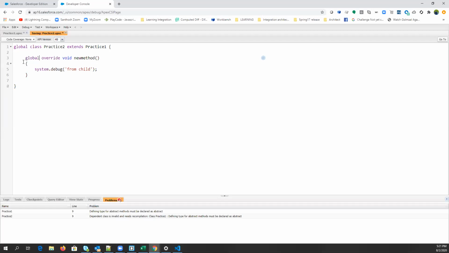Originally it was public, and that was working. Is it working now with global? No, it is not. See the error: the method was declared as abstract, so it should have the same access. All right. Okay.